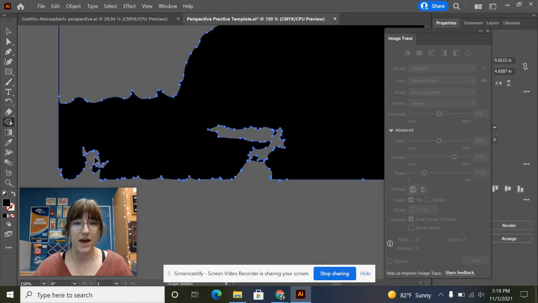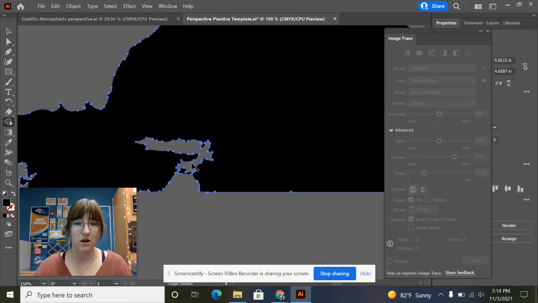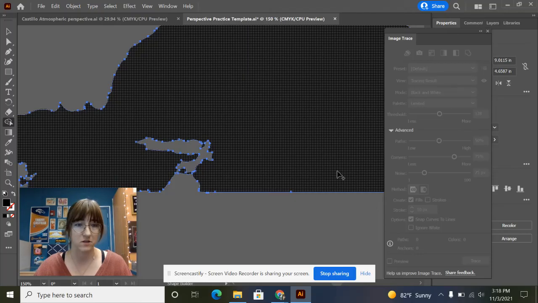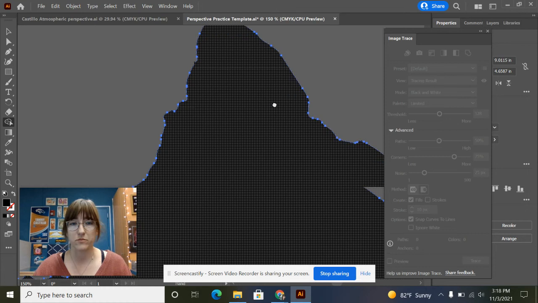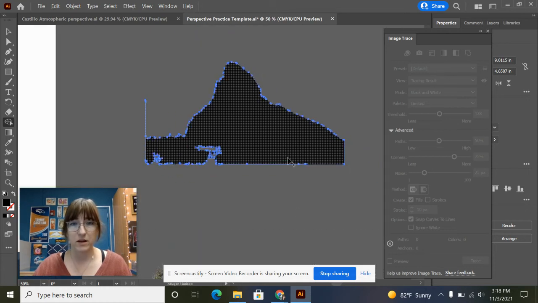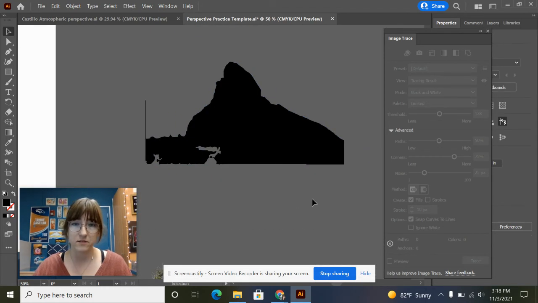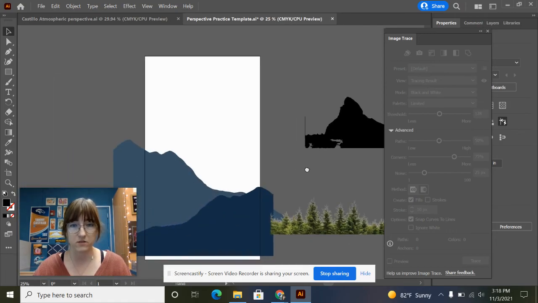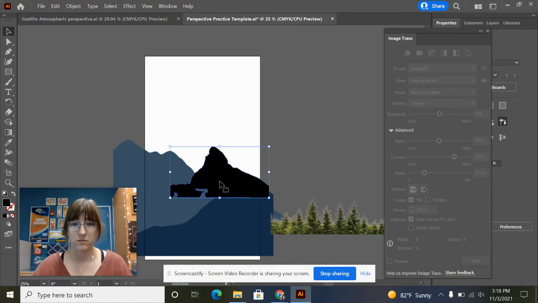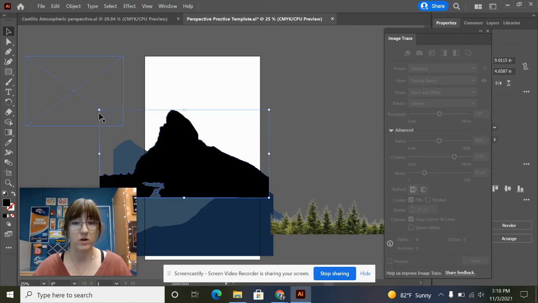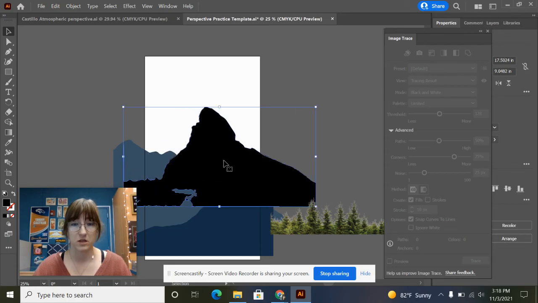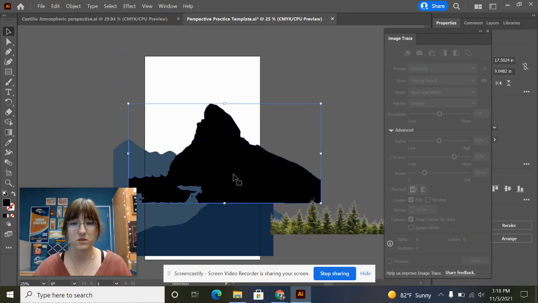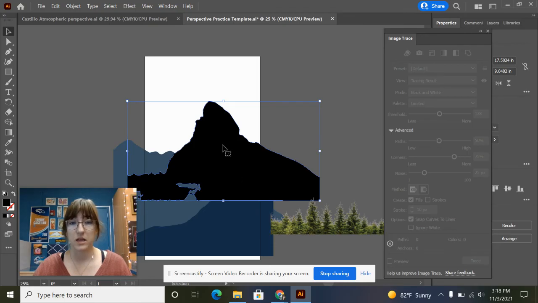And we're not going to be able to get rid of absolutely all of them. Like these ones here aren't going to be able to get filled in because there's a gap at the bottom, but we're going to cover that up with our previous layer, so don't worry about it. Okay, so once your mountain is looking like this, then we're ready to move it so that it fits in our artboard. So I'm going to scoot it over here. I do want my Matterhorn to be recognizable, so I'm going to resize it while holding Shift so that it will maintain its proportions. And then if I wanted, I could stretch it just a little bit.